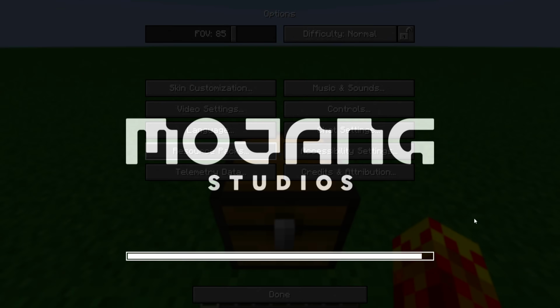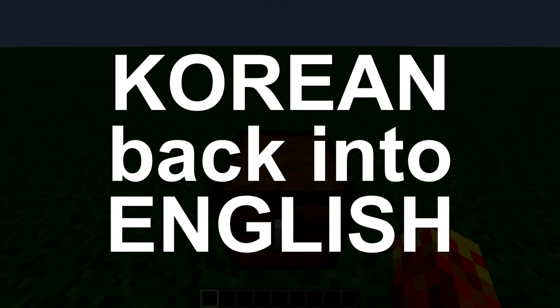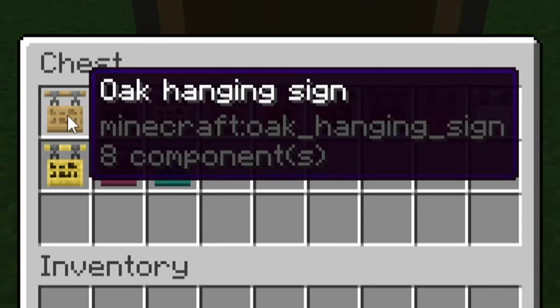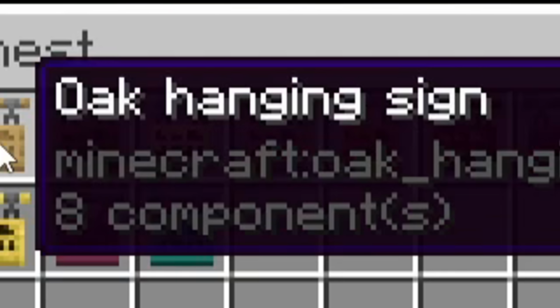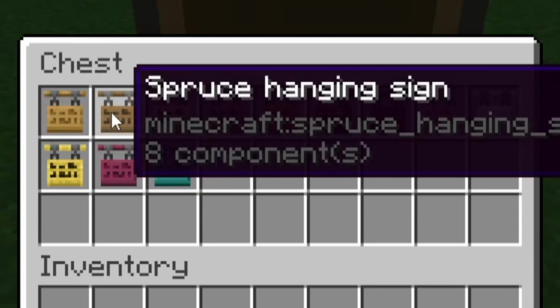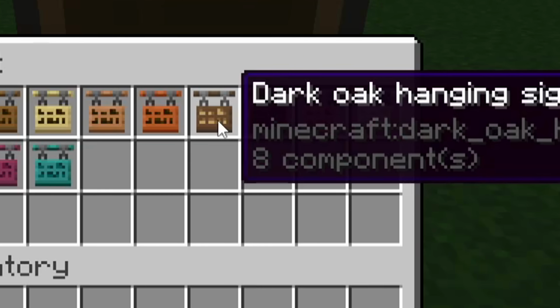Let's translate them back. And these ones will translate the Korean characters back into English. So now you'll know exactly where the screw up is. So, oak hanging sign. You can see the capitalization is gone, and that's only because I directly translated it back. I didn't really care for it. Spruce hanging sign, birch hanging sign. These are all correct and accurate. Jungle hanging sign, acacia hanging sign. They're all suspended hanging signs.